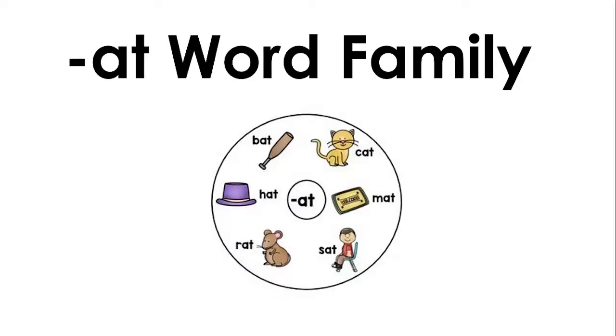Now let's get into our phonics lesson. For phonics, we were looking at the at word family. And we looked at some of these words. We had C-A-T, cat, M-A-T, mat, S-A-T, sat, R-A-T, rat, H-A-T, hat, and B-A-T, bat. Now we're going to move on to a new word family, but first we have to review our letter sounds and letter names. We use our letter names when we are spelling, and we use our letter sounds when we are blending. So tell me, what is the name of this letter?